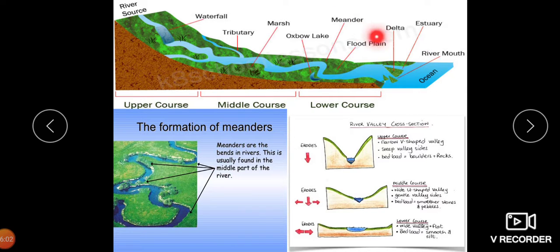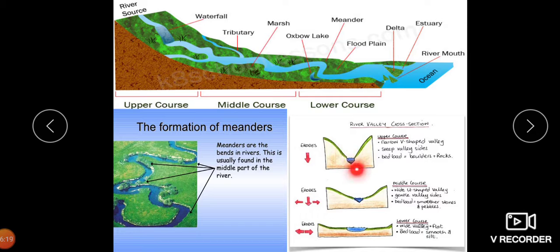Meanders, when I say meanders, how are they formed? The meanders, children, you can see here. Meanders are the bends in the rivers. This is usually found in the middle part of the river. So this is the cross section, children, of the river valley, the upper course.